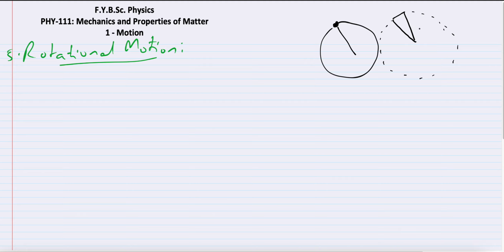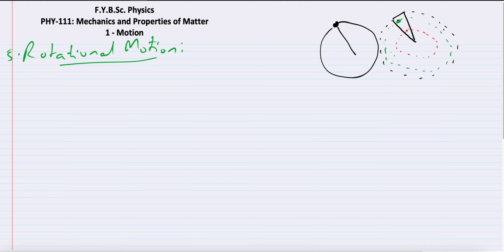So what was the statement I was making? I was saying all its particles. See, if this is a particle, every single point, this particle is also moving in a circle. Let me take a different color so it will be easy to understand. See this green particle over here, this is also moving in a circle. If I take one more particle, a red particle over here, this red particle is also moving in a circle. So every particle in this body is moving in circular motion.